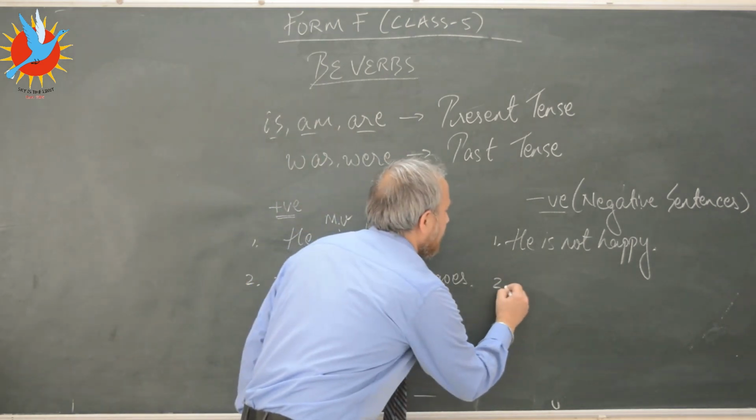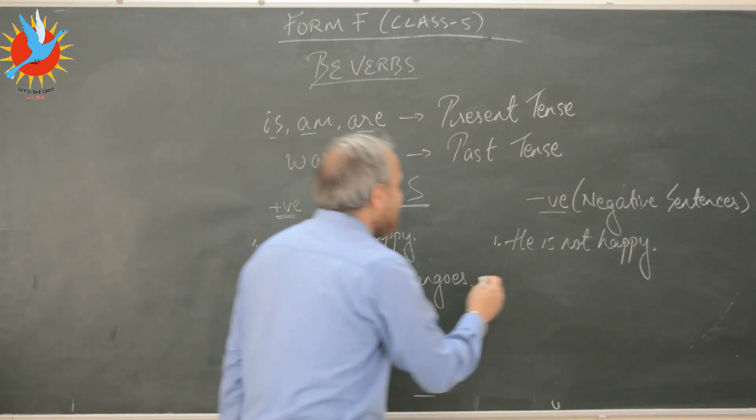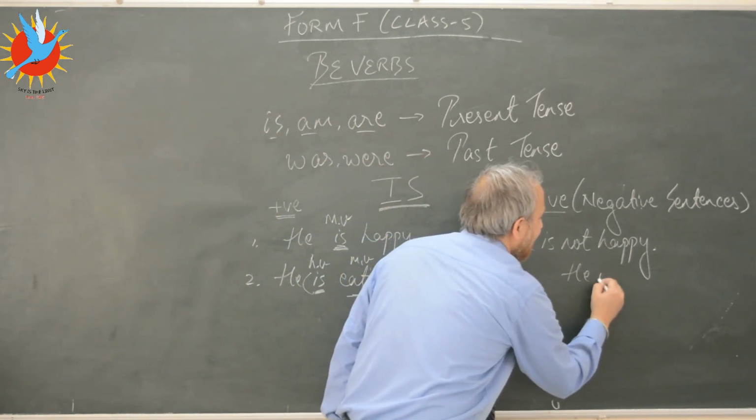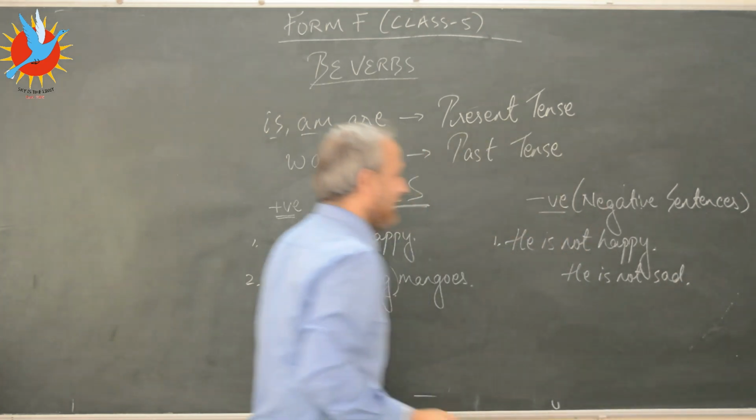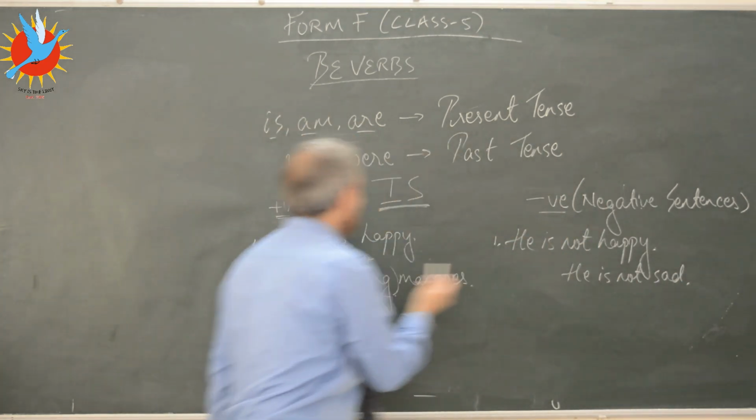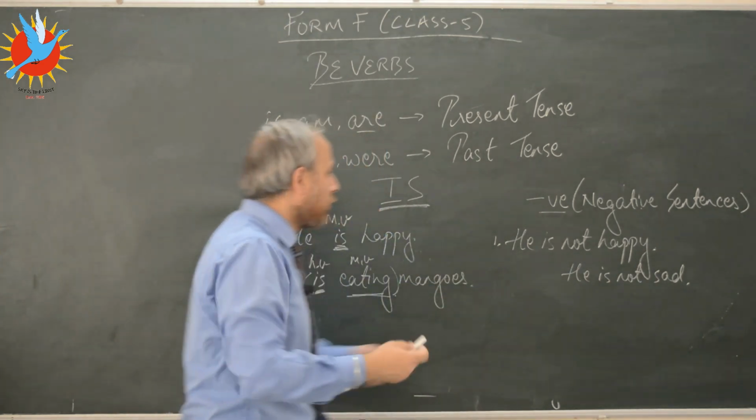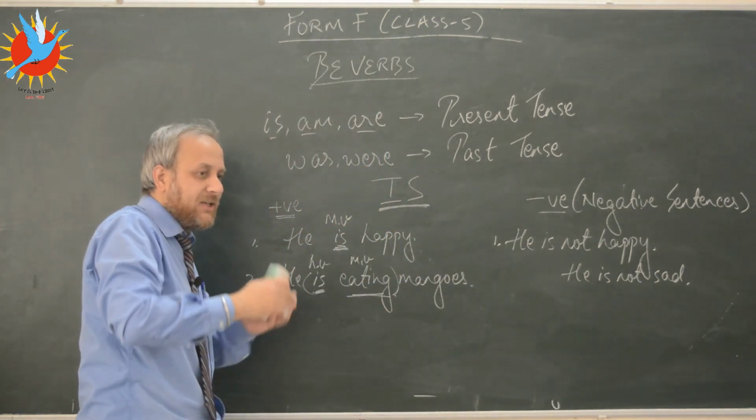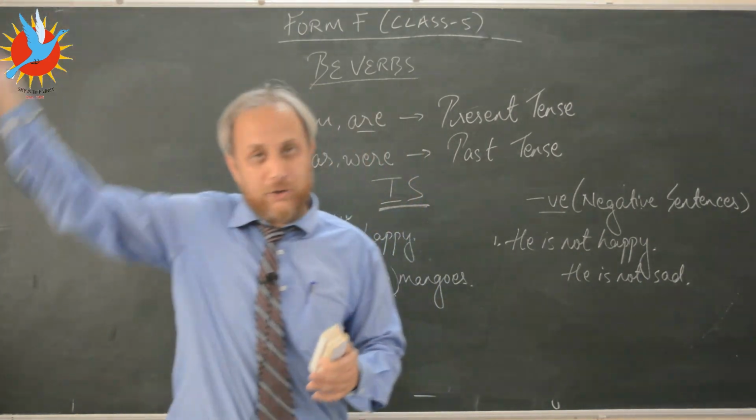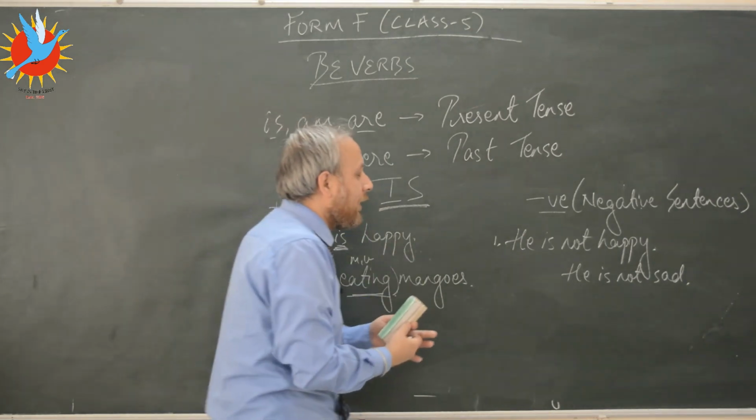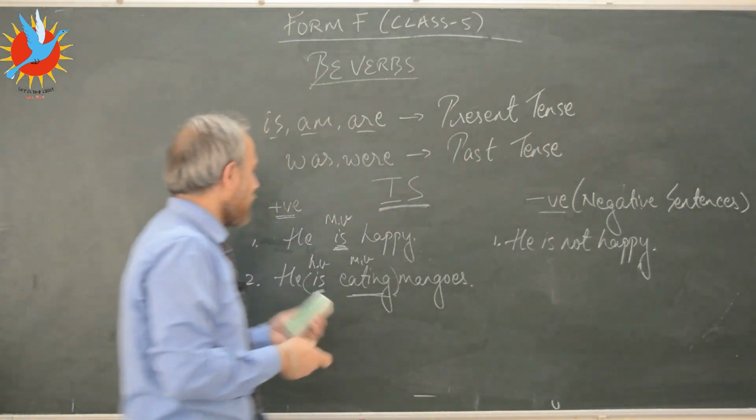Now if I don't want to change the meaning, what I can probably write is, he is not sad. So if he is not sad, then he is happy. But you will learn how to change a positive sentence to a negative sentence without changing the meaning later on. So just remember how to make a sentence negative.